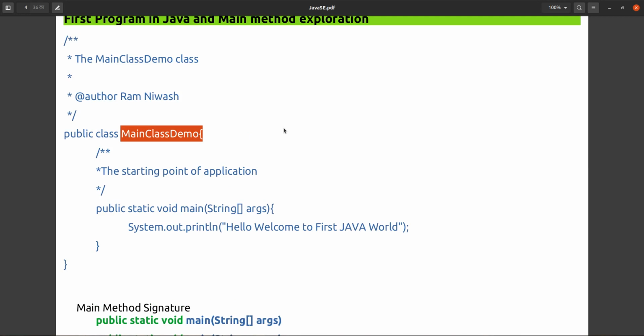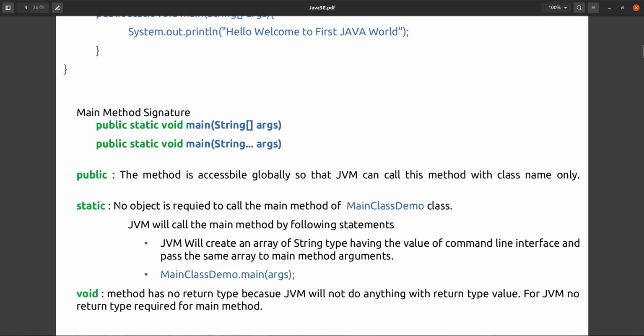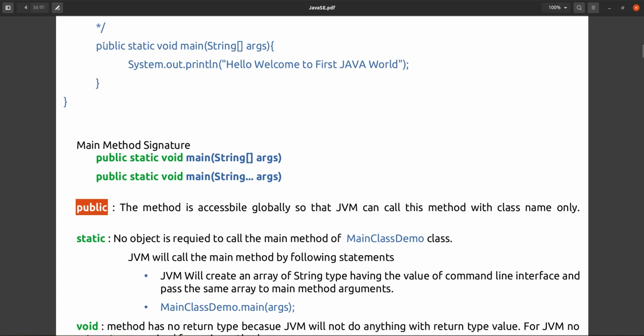How is it calling? Because this main method is public. If you make it private, protected or something else, then the JVM will not be able to call it, because the method signature is not public. It should be public, then only can the JVM call it. That's why this method is declared with the public access modifier.